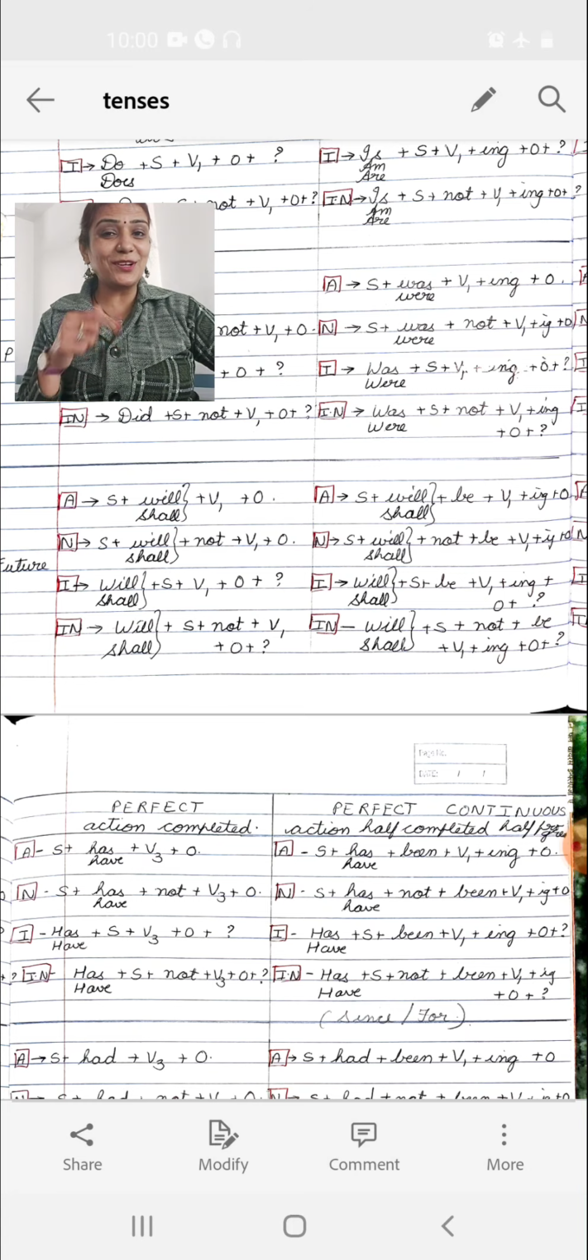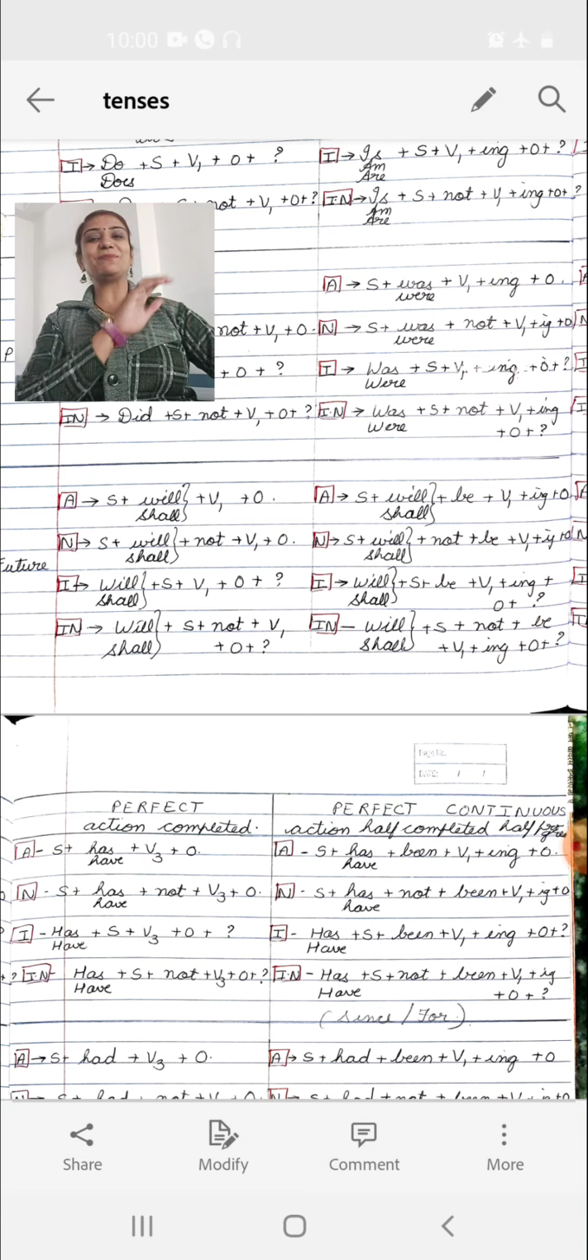Coming to future continuous, for that I'll also revise present continuous, past continuous and future continuous. The rule of present continuous was subject plus is/am/are plus V1 ing. Past continuous, subject plus was/were plus V1 ing. In this case, it will be subject plus will/shall plus be plus V1 ing.